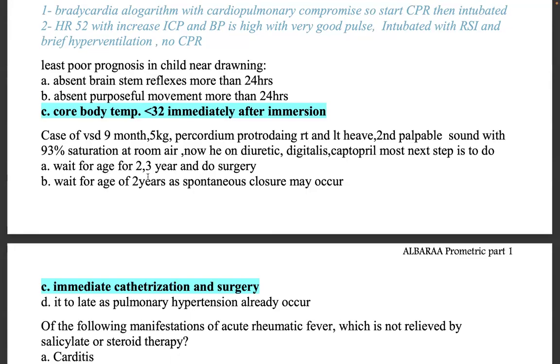So the answer is immediate catheterization and surgery.